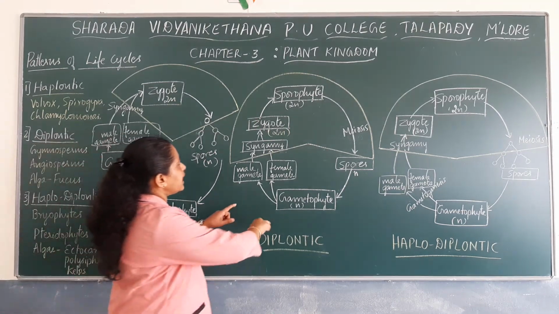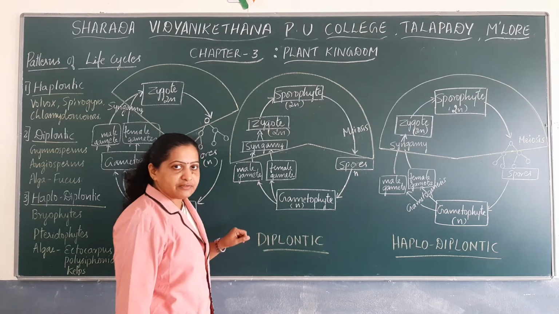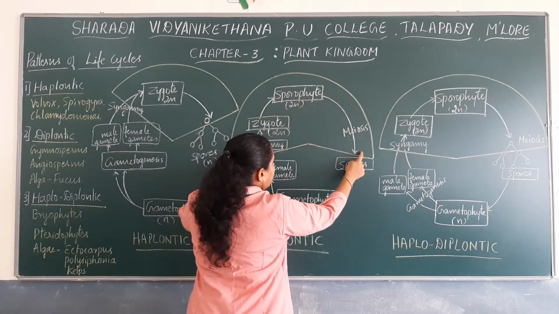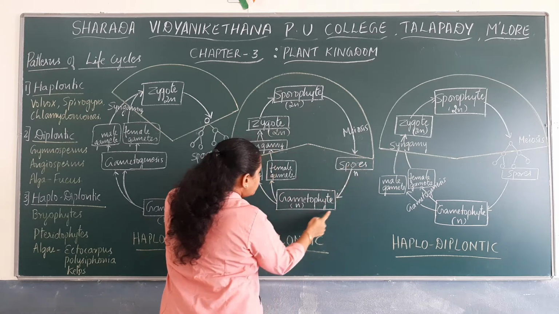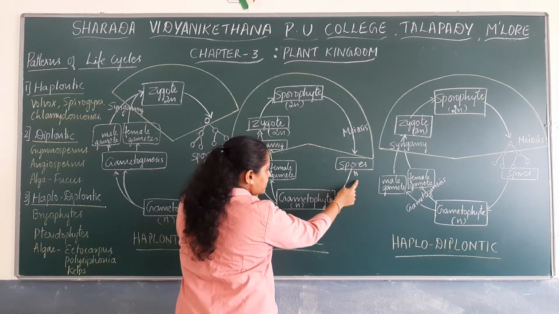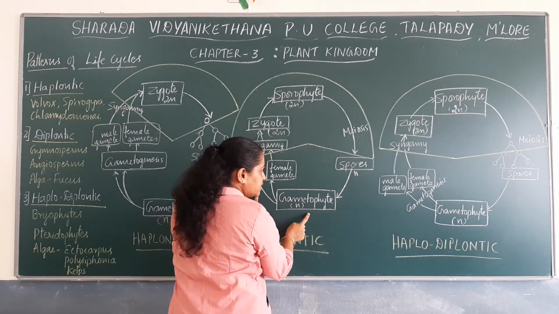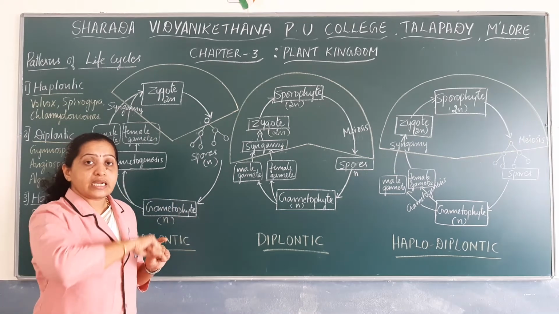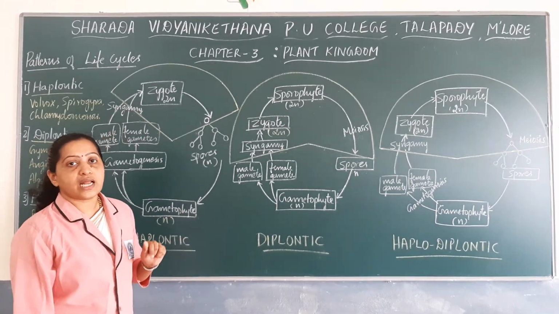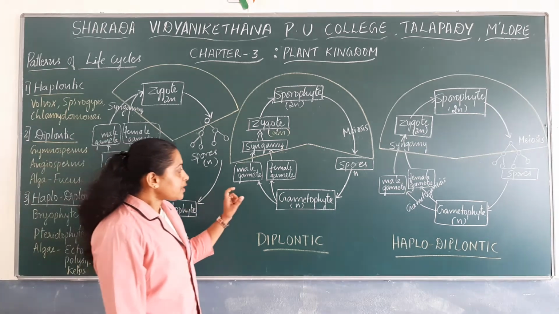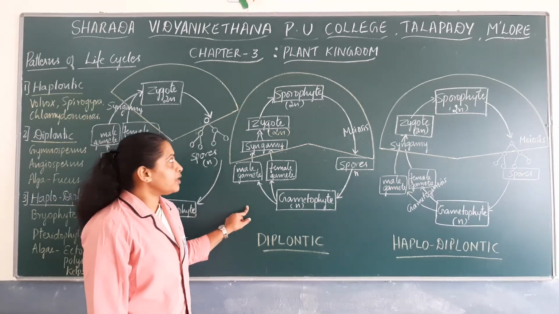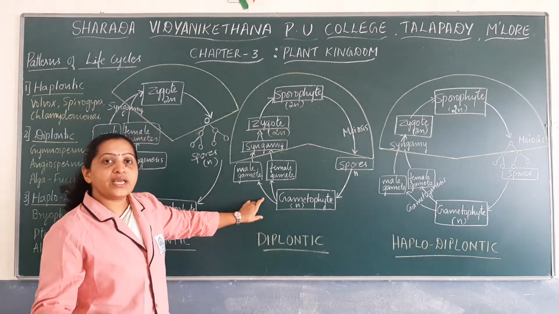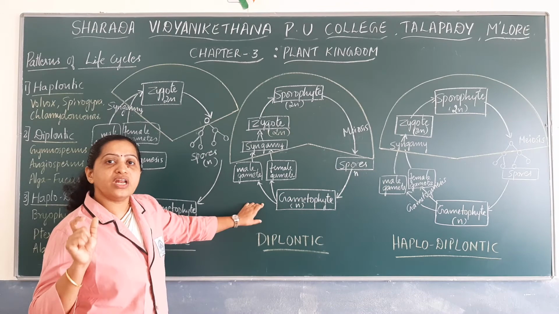If you observe the life cycle pattern in the diplontic life cycle, you can make out that most of the stages are diploid and only a few are haploid. Spores represent a haploid stage, the gametophyte represents a haploid stage, and the male and female gametes represent haploid stages. All the rest of the stages of the life cycle are diploid. It is termed the diplontic life cycle because the dominant plant body is diploid and the haploid plant body has only a few cells.